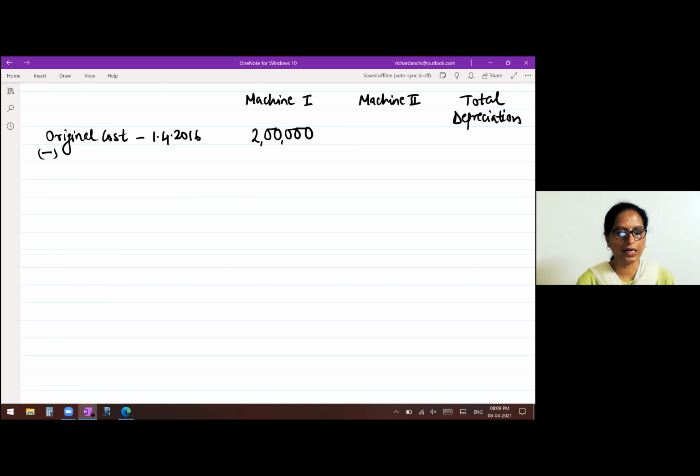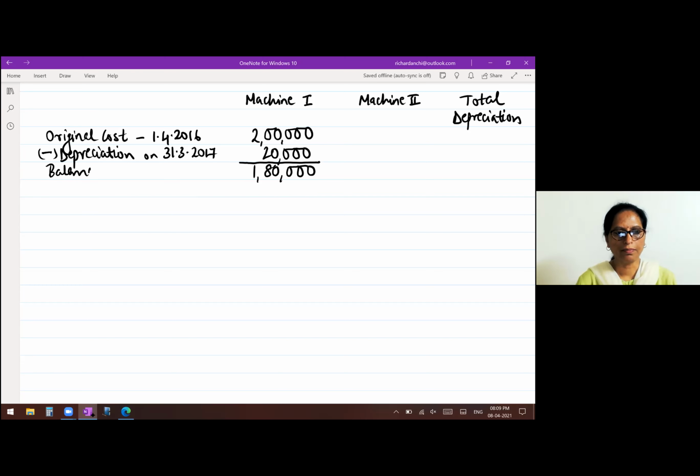So right there, less depreciation, end of the year, that is 31st March 2017. 10% will be 20,000. Okay. So deduct, get the balance, it will be 1,80,000.